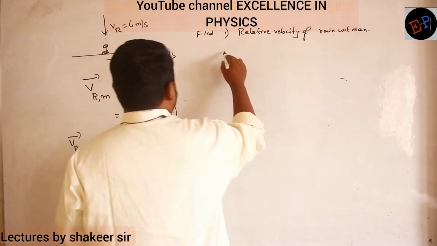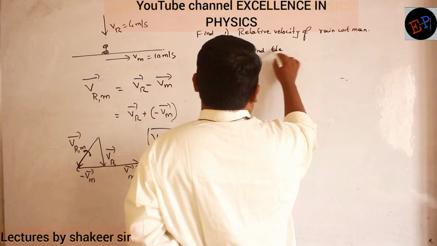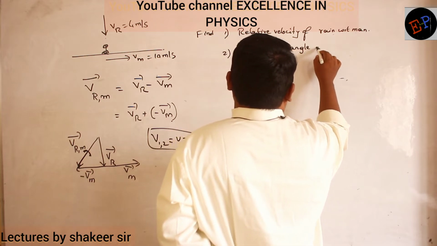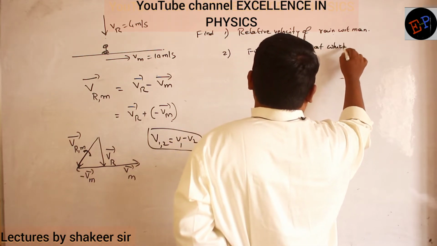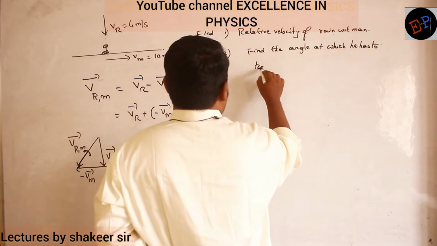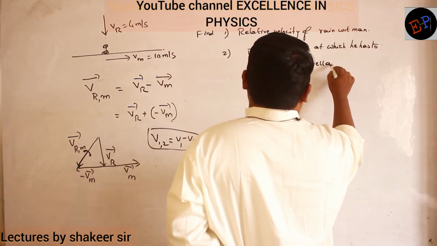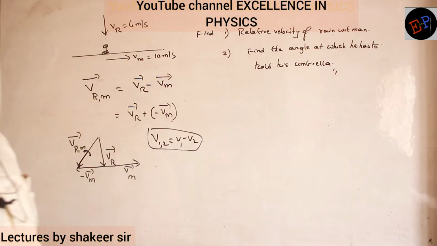Clear? Second problem is to find the angle at which he has to hold his umbrella. So you are supposed to find out that angle.